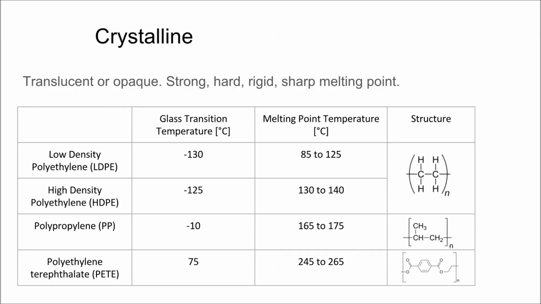The structure of these is fairly similar to the amorphous plastics, with the same 2-carbon chain with differing functional groups. The outlier is the polyethylene terephthalate, which has a much different structure, which leads to its much higher glass transition temperature and melting point temperature.